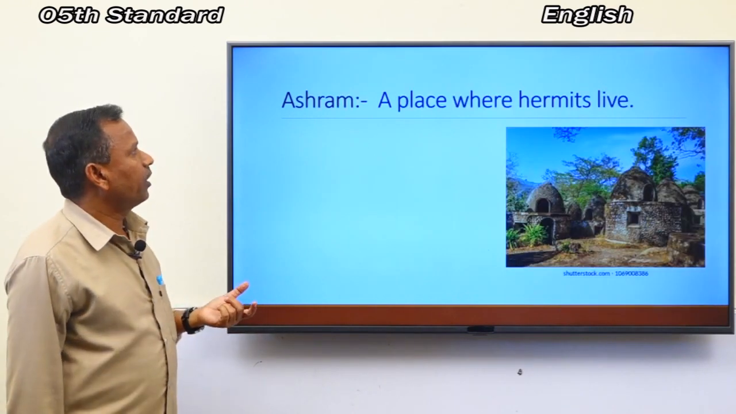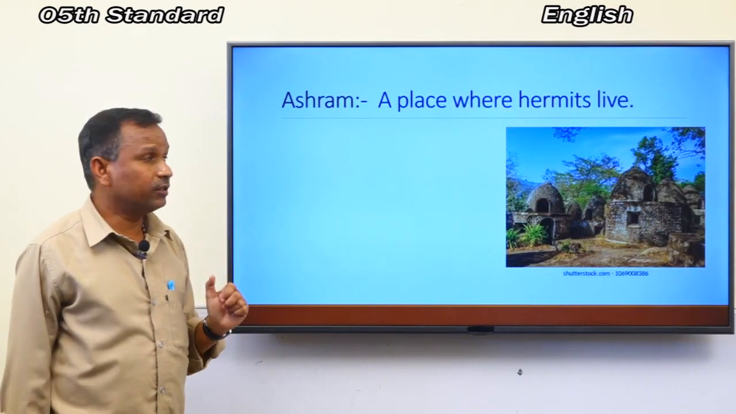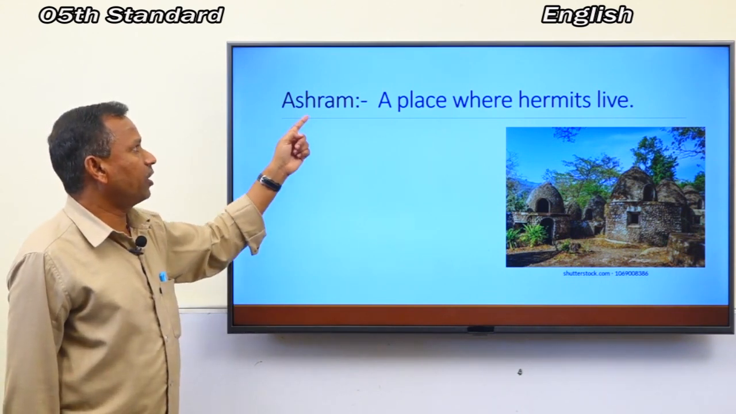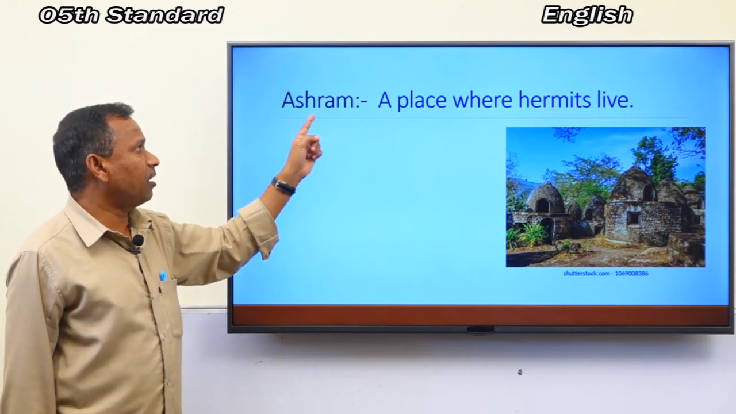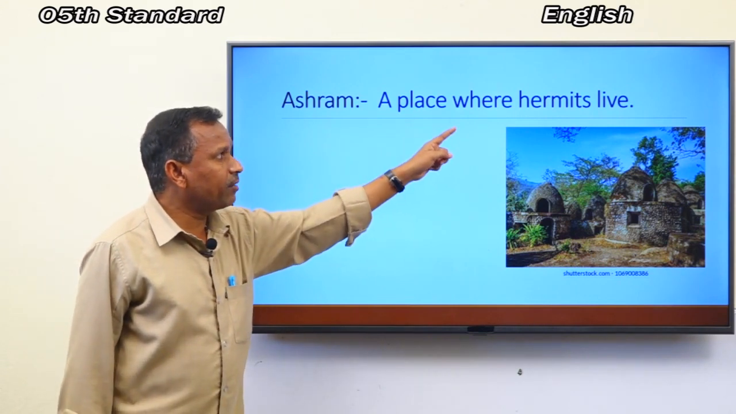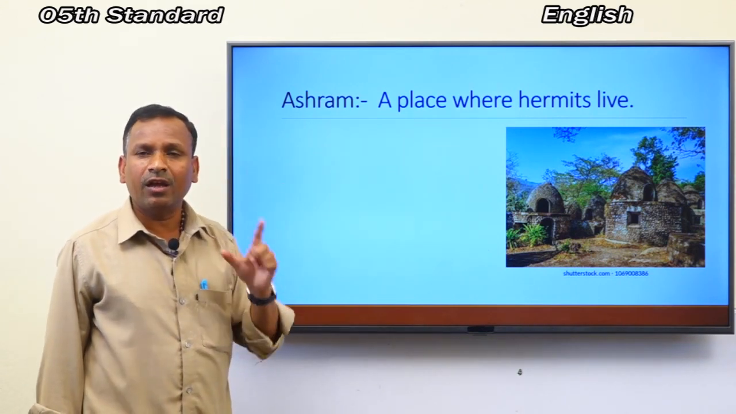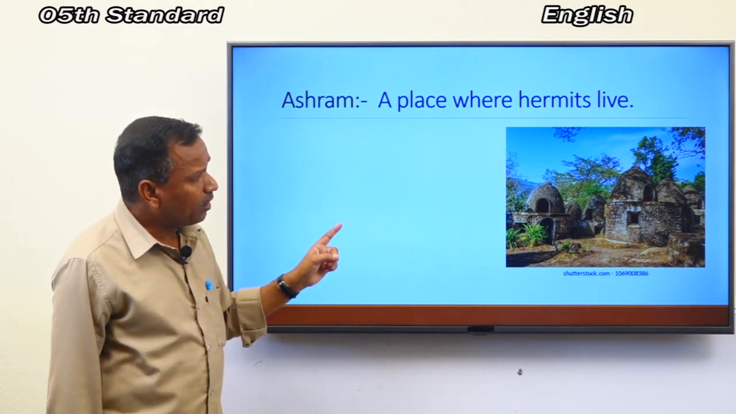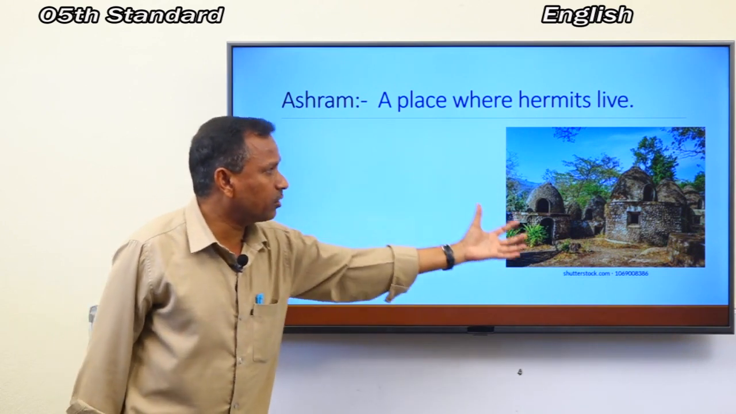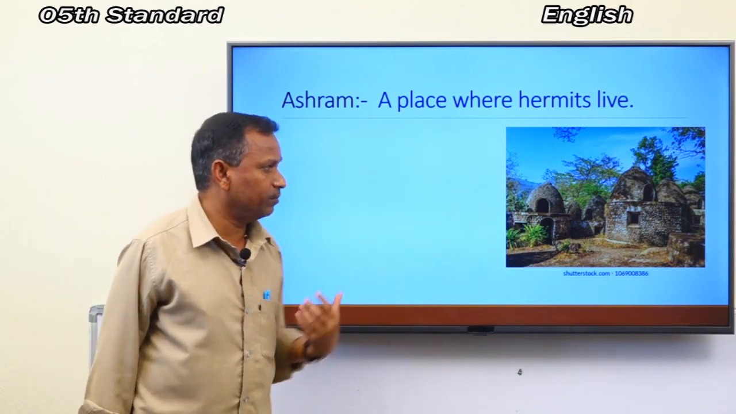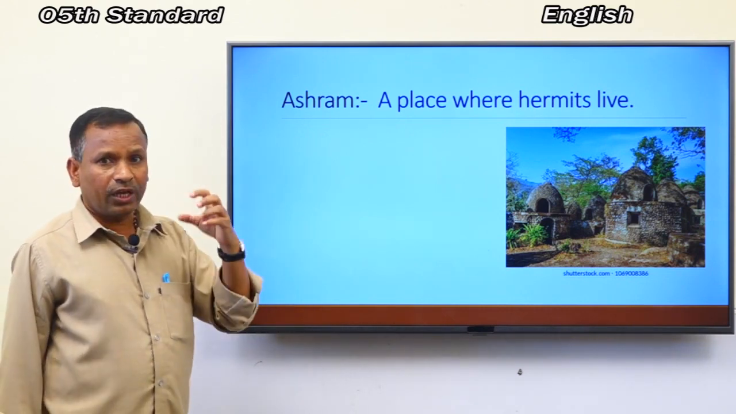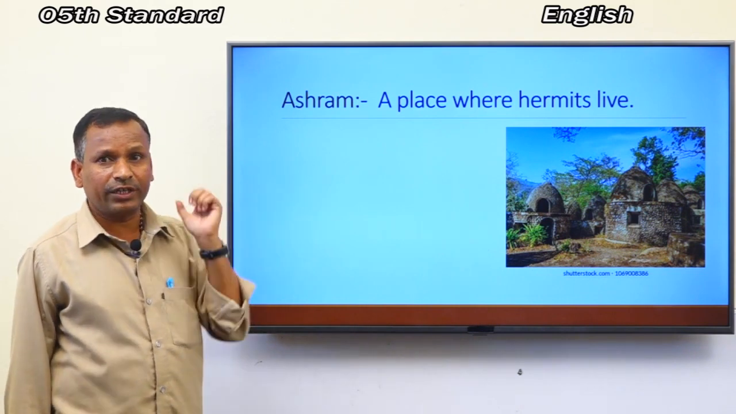Okay? Next one is ashram. What is the spelling of ashram? A-S-H-R-A-M. Ashram. What is its meaning? A place where hermits live. What can you see on the screen? This is the picture of an ashram. Then how can you use ashram in your own sentence?